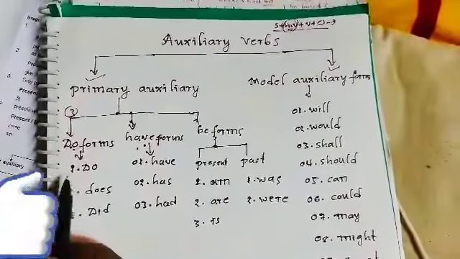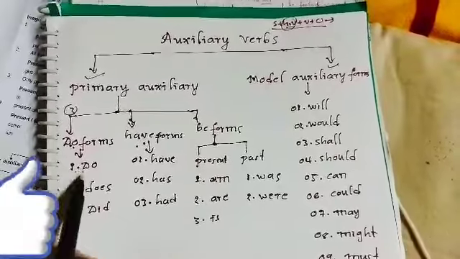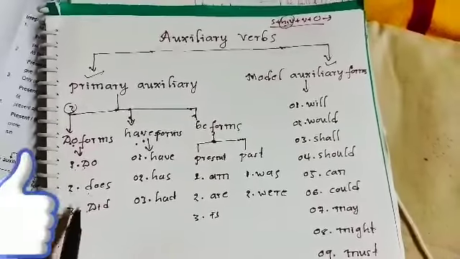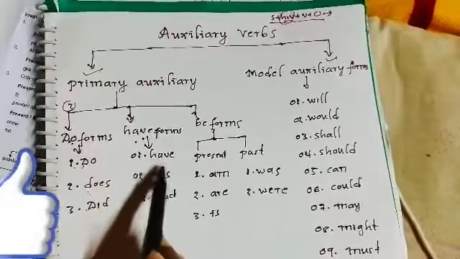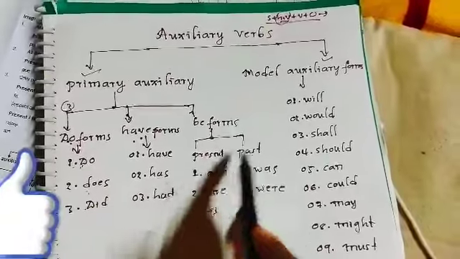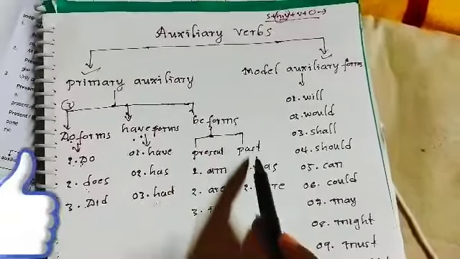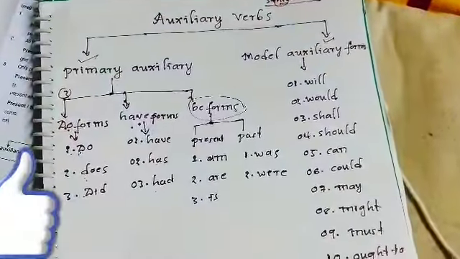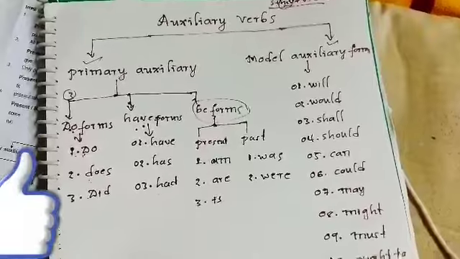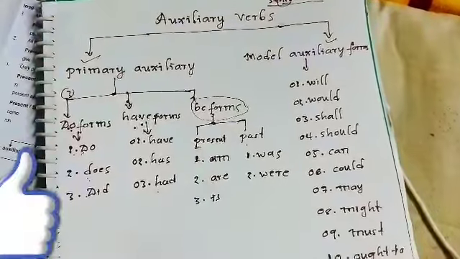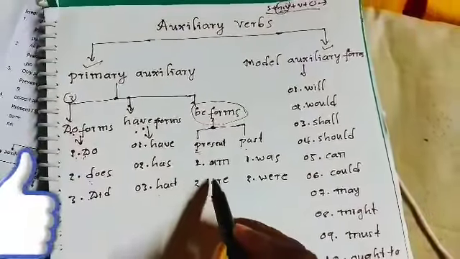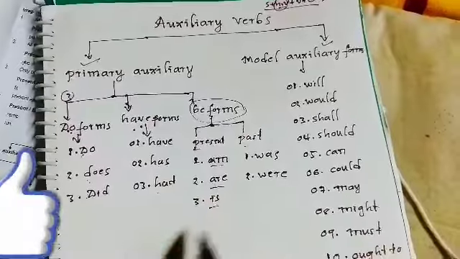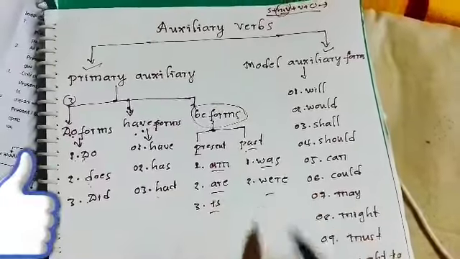Now let us discuss the do forms: do, does, did. The have forms are have, has, had. The be forms can be expressed in present form and past form, and they are very important in the English language. The present be forms are am, are, is. The past be forms are was, were.